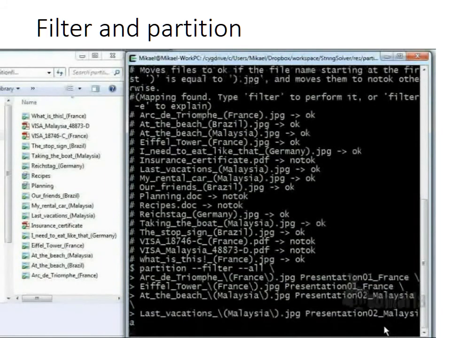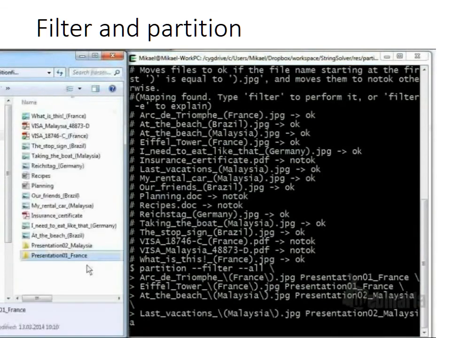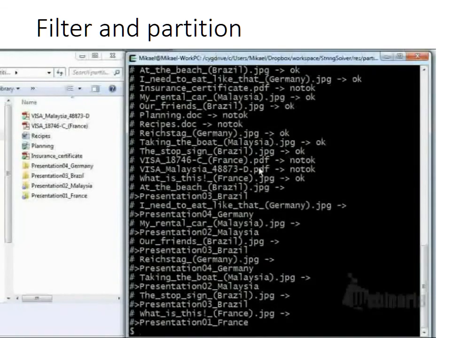Our tool immediately moves the example files to their respective folders, Malaysia and France. After a while, because of the auto option, it moves all other files to their respective folders.